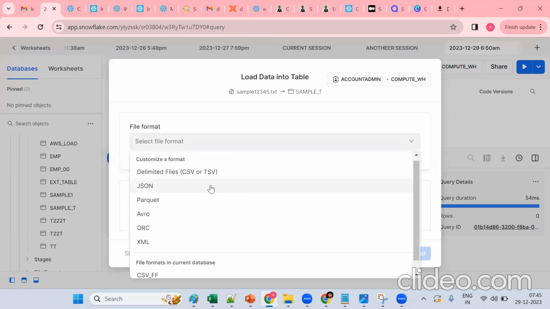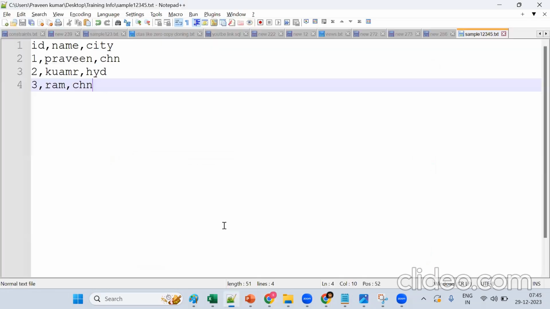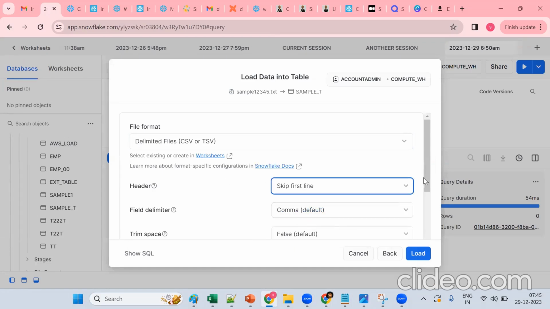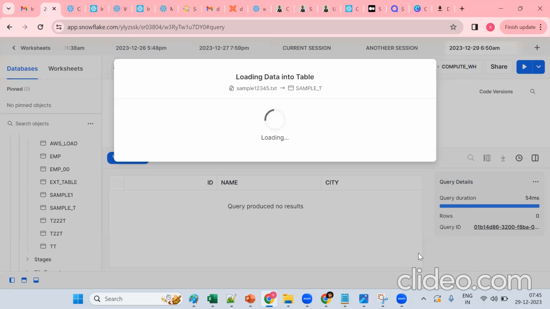Snowflake supports structured data, and semi-structured formats like JSON, Parquet, Avro, ORC, XML. These are the semi-structured data. Now, what format is this? Is it structured or semi-structured data? Anyone? Any idea? It's structured data. It's a CSV or TXT file. Now select this format, skip this value, and try to load the data.